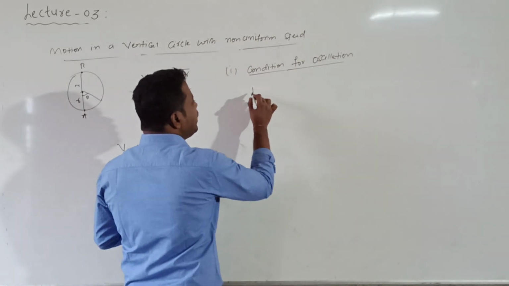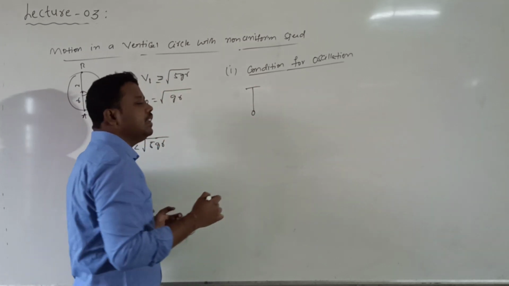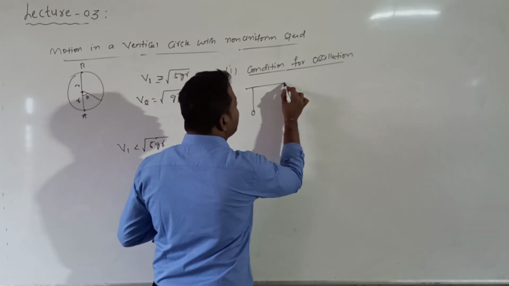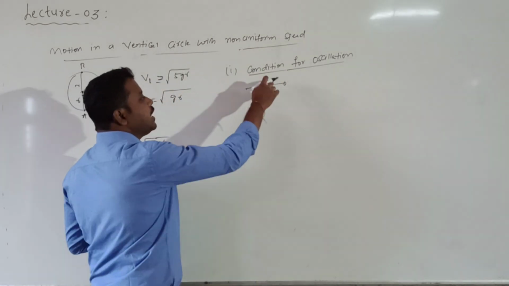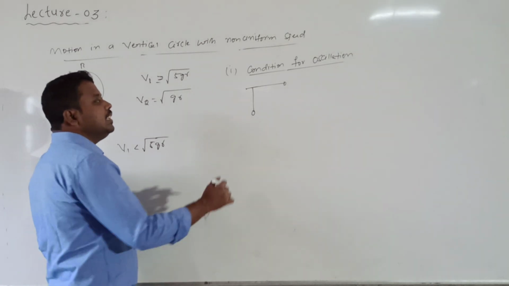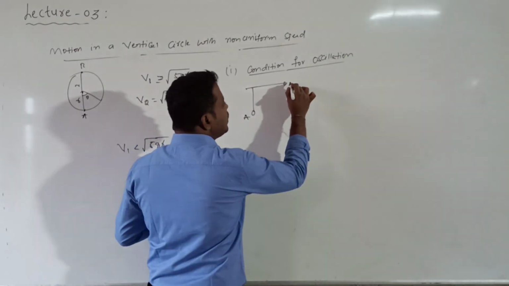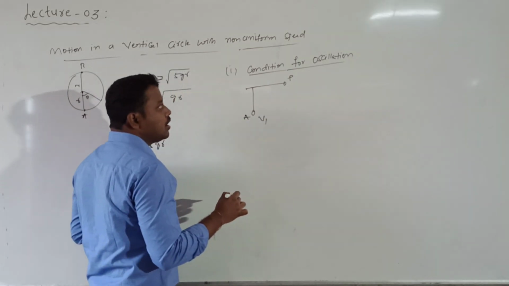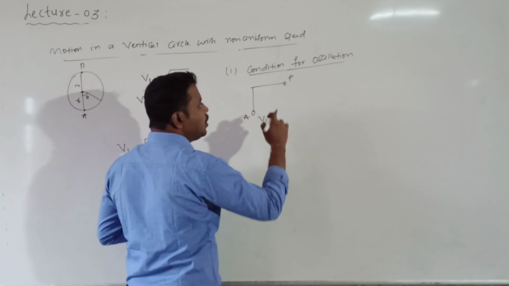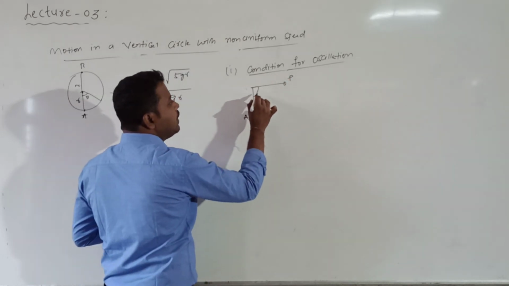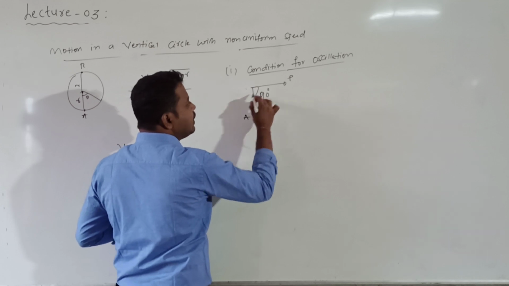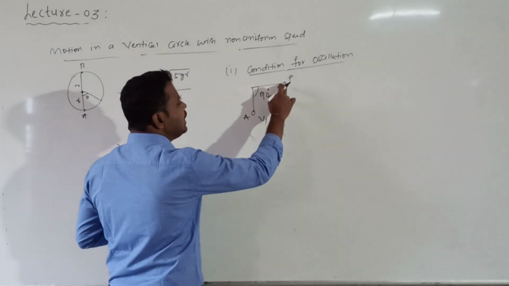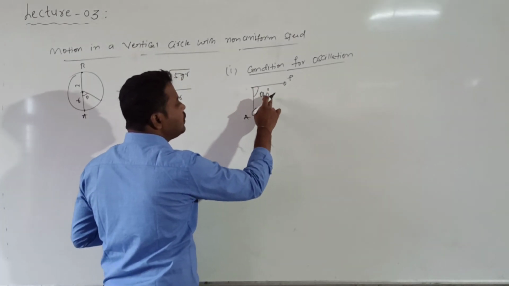Let us consider that initially the bob was at the lowest point, and the bob is rotated until the string becomes horizontal. This is the initial position A and this is the position P. The velocity given at A we call V1. How can I calculate the velocity? The maximum angular displacement at P is 90 degrees. I want to calculate the value of V1 for the particle to oscillate with a maximum amplitude of 90 degrees.